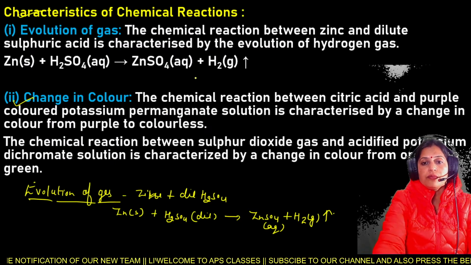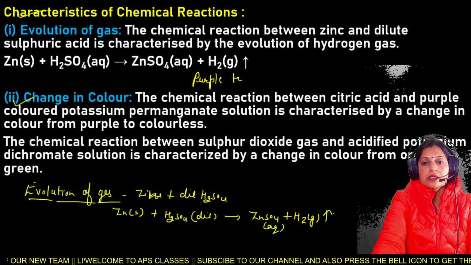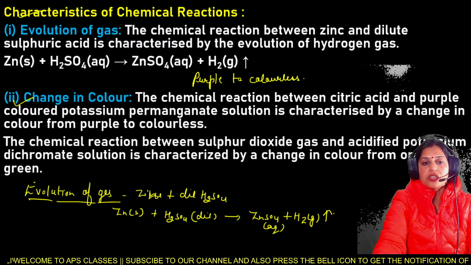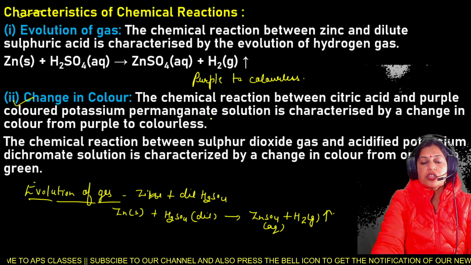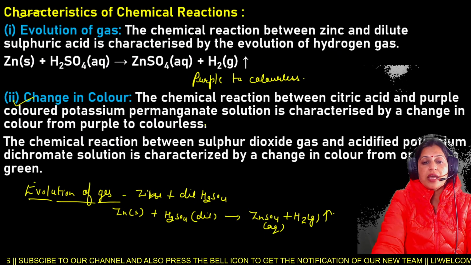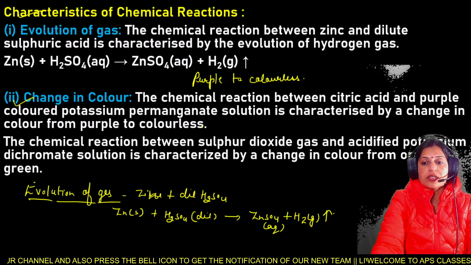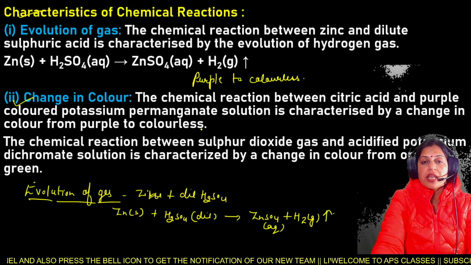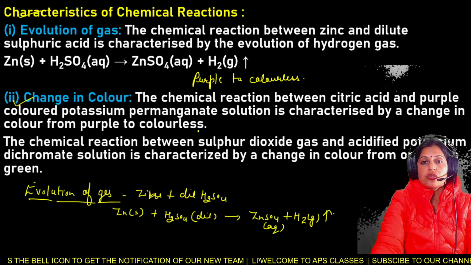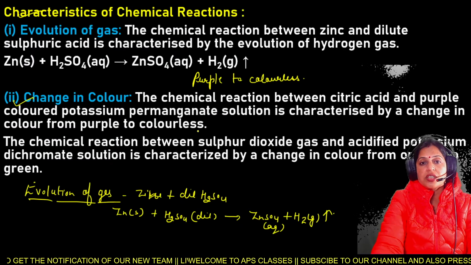That is from purple to colorless. Purple to colorless. So this is the change in the color. And the chemical reaction between the sulfur dioxide gas and acidified potassium dichromate. The chemical reaction between the sulfur dioxide and the acidified potassium dichromate solution is characterized by a change in the color from orange to green. So this is the second example regarding the change in the color.